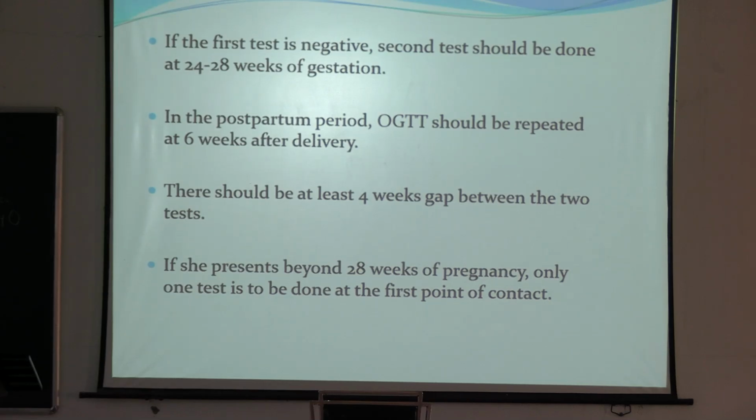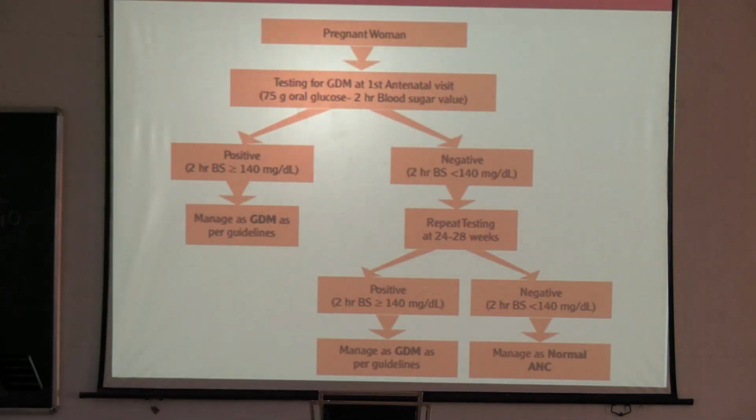In the postpartum period, OGTT should be repeated at 6 weeks after delivery. There should be at least 4 weeks gap between the two tests. If she presents beyond 28 weeks of pregnancy, only one test is to be done at the first point of contact. This is the Indian criteria, universal screening.